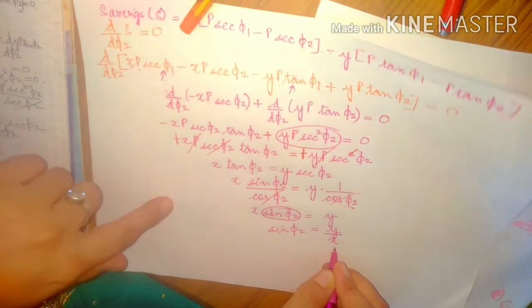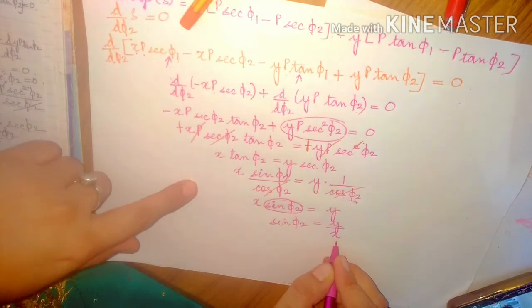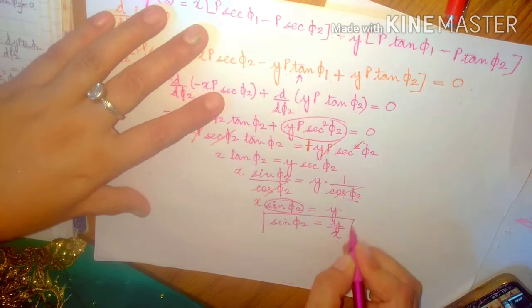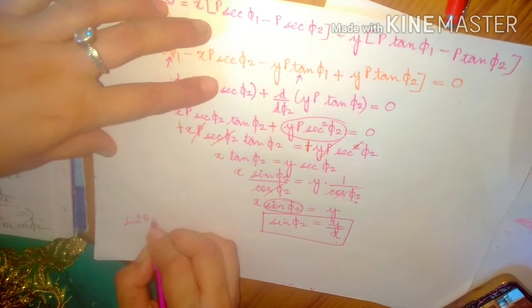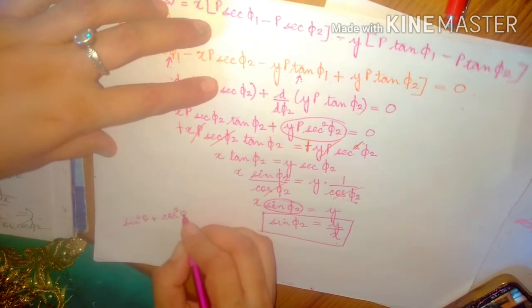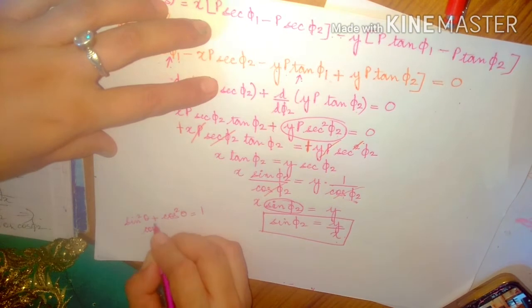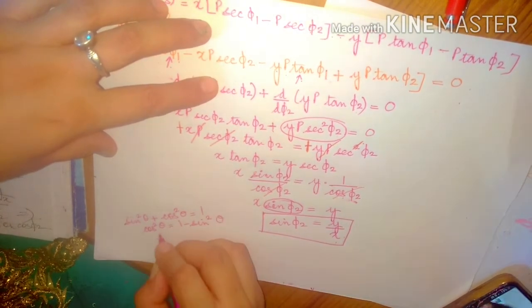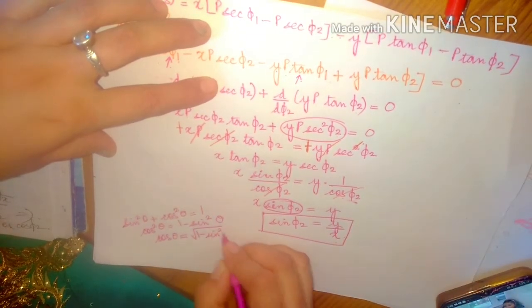But actually I have to find out the most economical power factor, that is, the value of cos phi 2. For cos phi 2, you will use the basic mathematics formula. You know very well, sine square theta plus cos square theta is equal to 1. So cos square theta is equal to 1 minus sine square theta, and cos theta is equivalent to under root of 1 minus sine square theta.